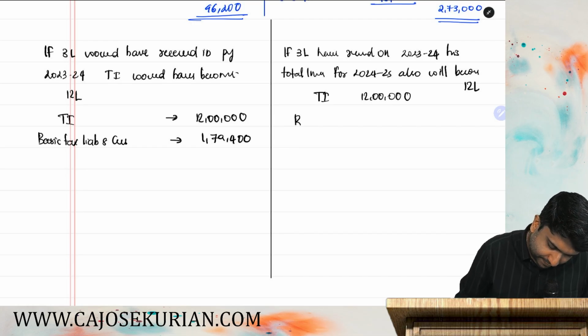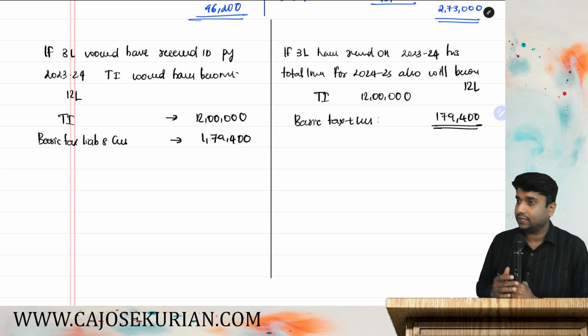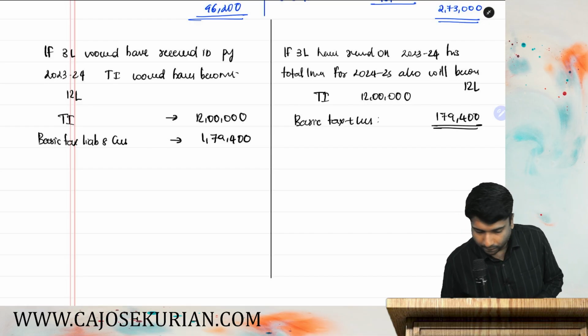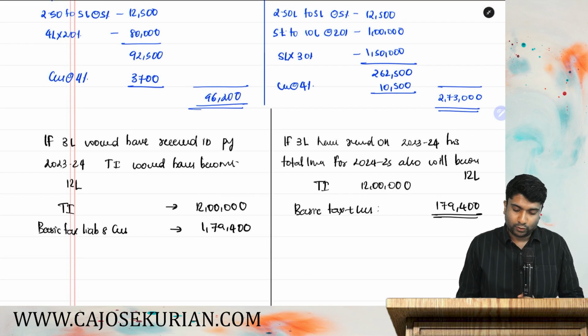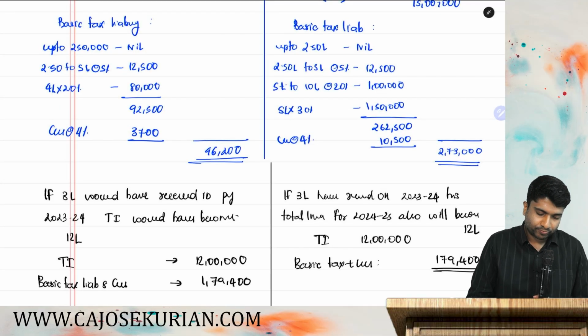Same figure. Basic tax plus cess will be 1,79,400. Are you with me? His basic tax plus cess would have become 1,79,400. Are you all here? Now let's see. Now friends, tell me. Now let's think logically. Okay. Listen.